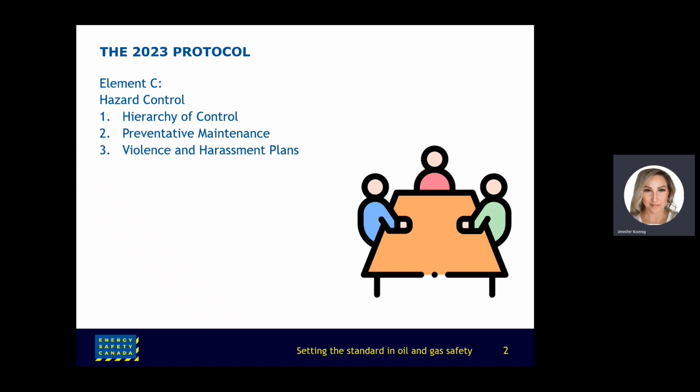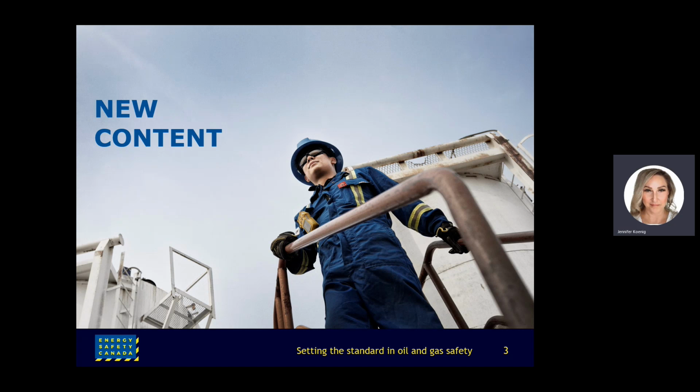The purpose of these new questions is to ensure employers have a plan in place to protect workers from workplace violence and harassment and provide direction should an incident occur. Now we'll focus on the specific content added to element C.